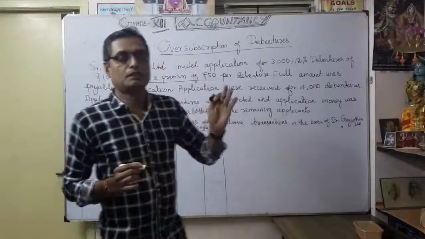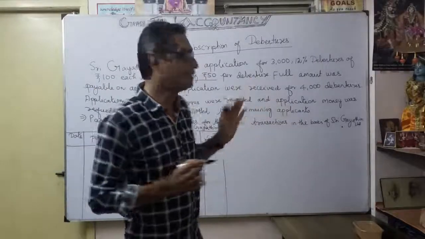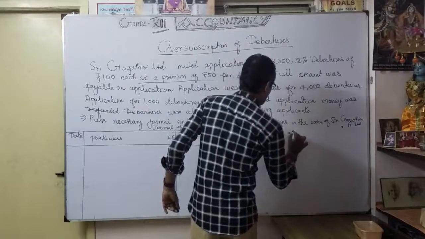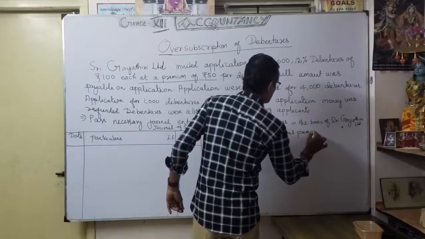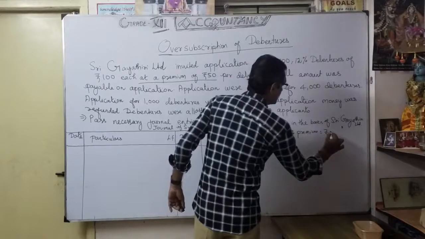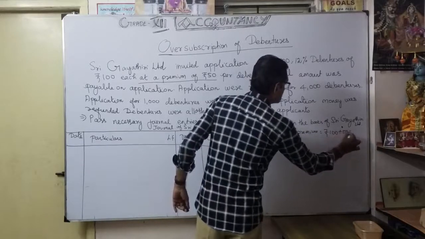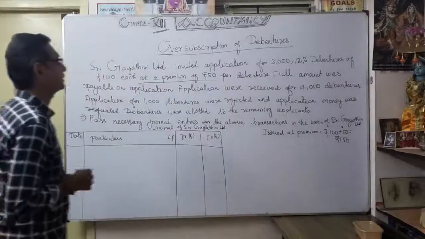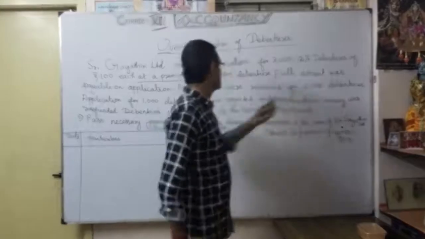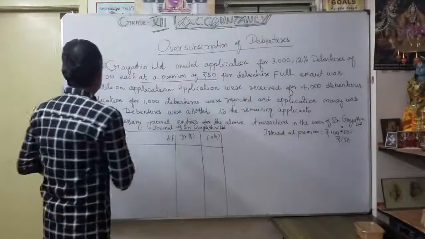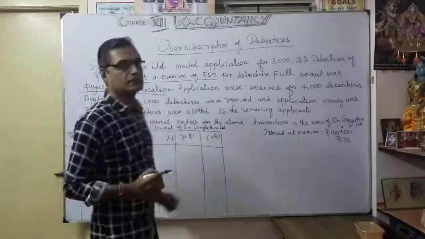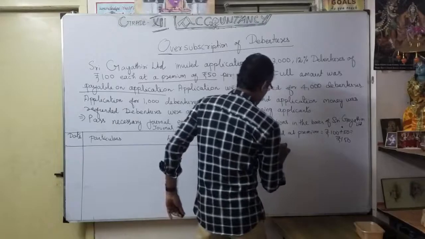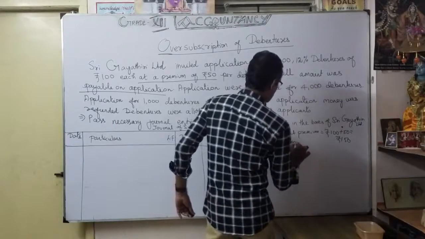So the first information from this exercise: it is issued at a premium. Point number 1, issued at premium. So 100 plus 50, totally 150. That is the first information. Thereafter, the full amount was payable on application. So that means it is coming under lump sum. Second point, it is a lump sum collection, lump sum payment.